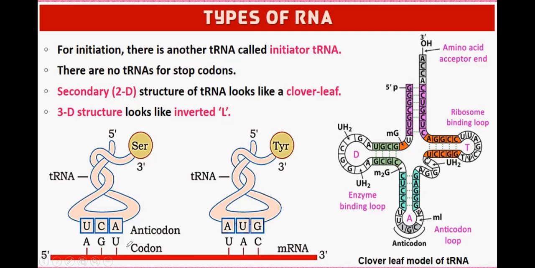So this is a messenger RNA. This is the codon sequence on messenger RNA, like AGU. So anticodon will be having what? Adenine will bond with thymine. Thymine is not there in the RNA, so uracil. So this is the anticodon. It will bring one amino acid. This is serine amino acid.